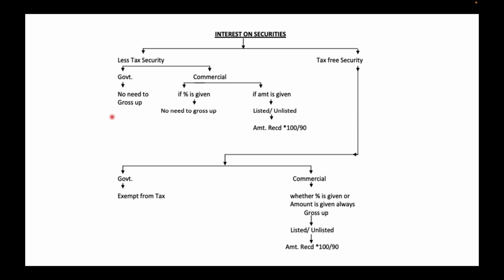The next topic is interest on securities. In interest on securities, we have two types of securities: one is less tax security and another one is tax-free security. In less tax securities, we have government security and commercial security. In case of tax-free securities, we also have government securities and commercial securities, whereas government securities which are tax free are exempted from tax, for which there is no tax.